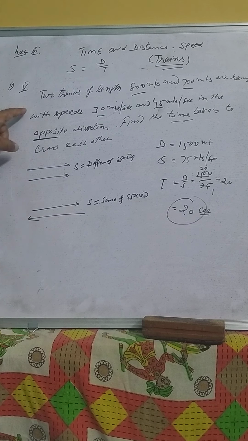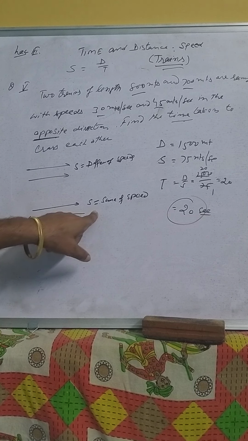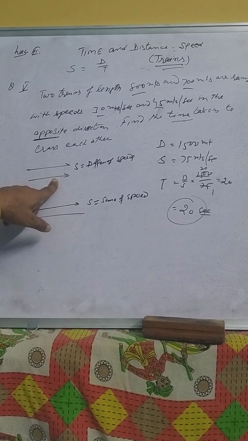Here it is clear. When the trains are going in opposite directions, the relative speed is the sum of the speeds. If the trains are going in the same direction, the relative speed is the difference of their speeds. So this was the lecture today.